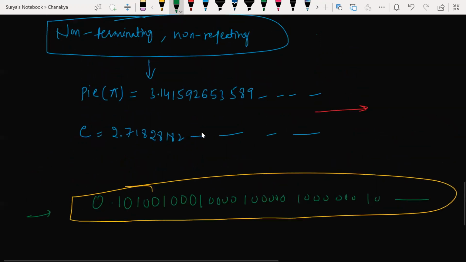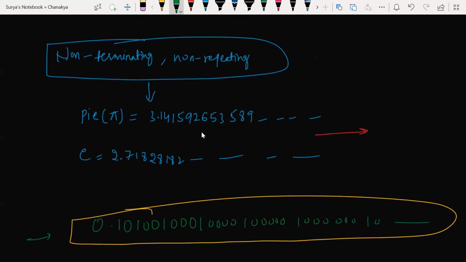What is pi? Pi is a non-terminating, non-repeating decimal. Non-terminating is nothing but it never ends; terminate is nothing but ending, so non-terminating is not ending. Non-repeating is nothing but it never repeats. Understood my point? Next we will go with the next one.